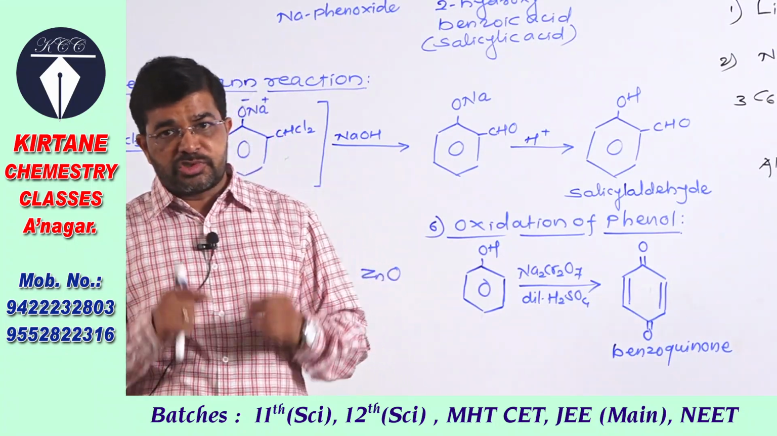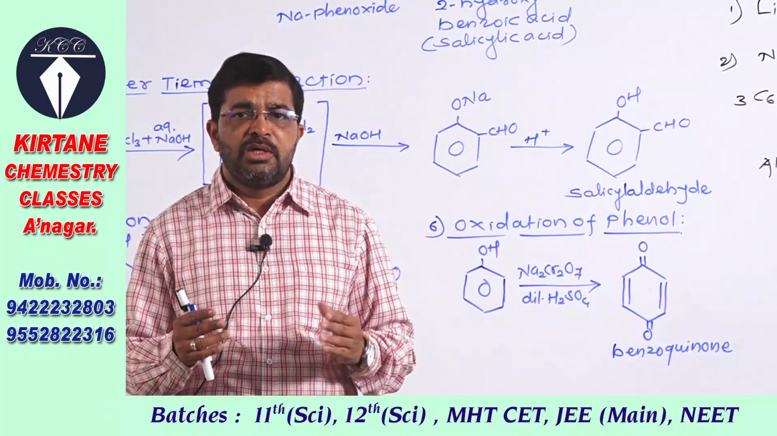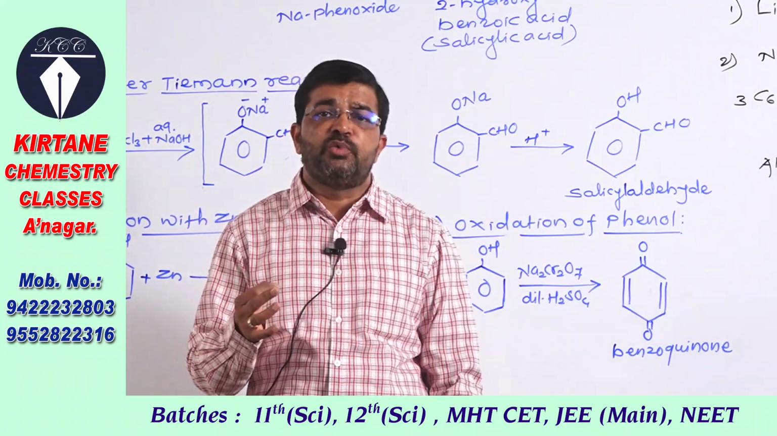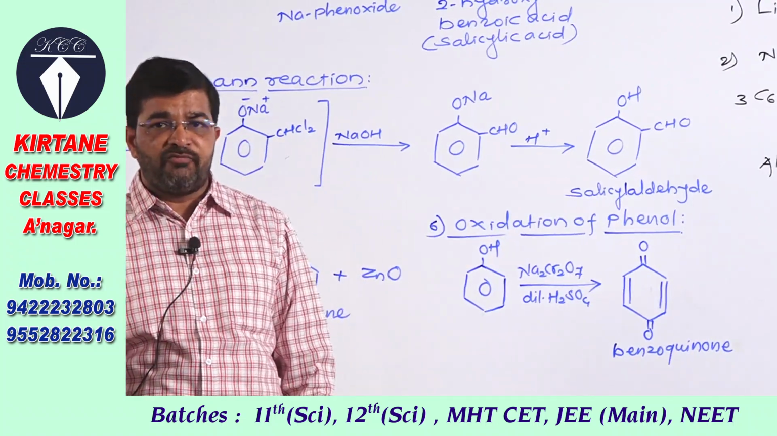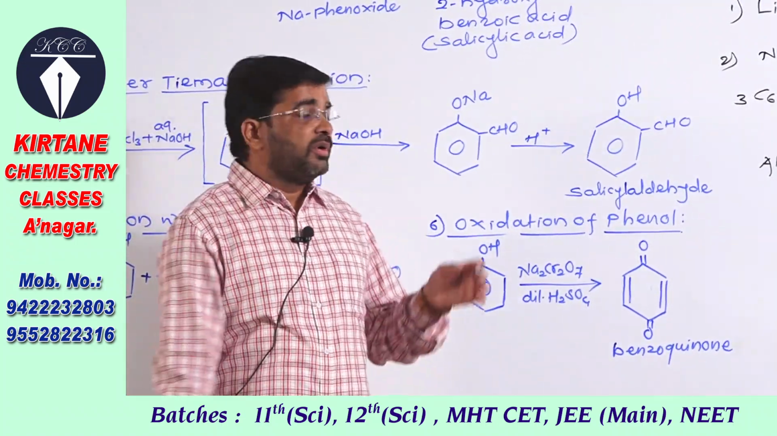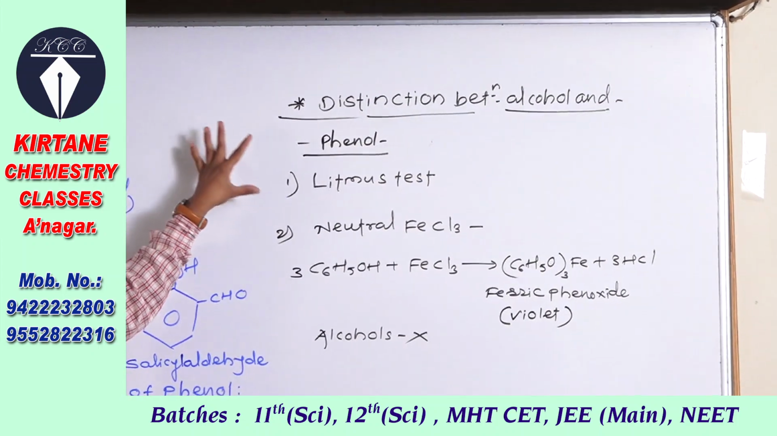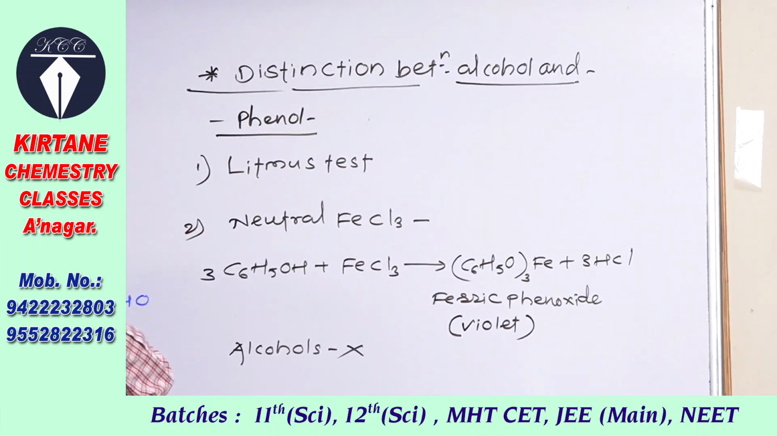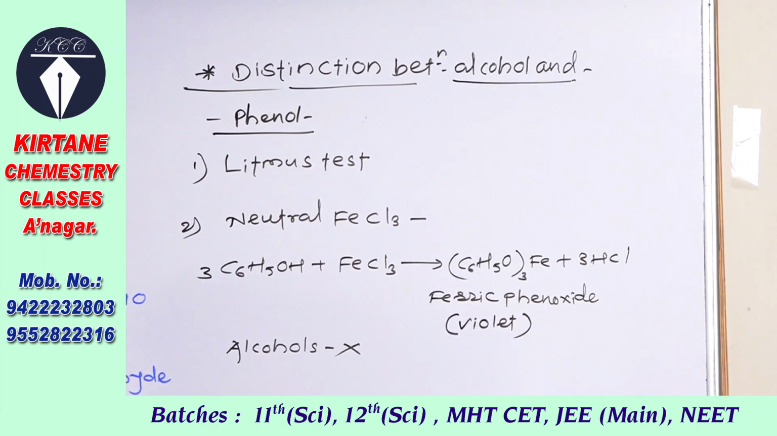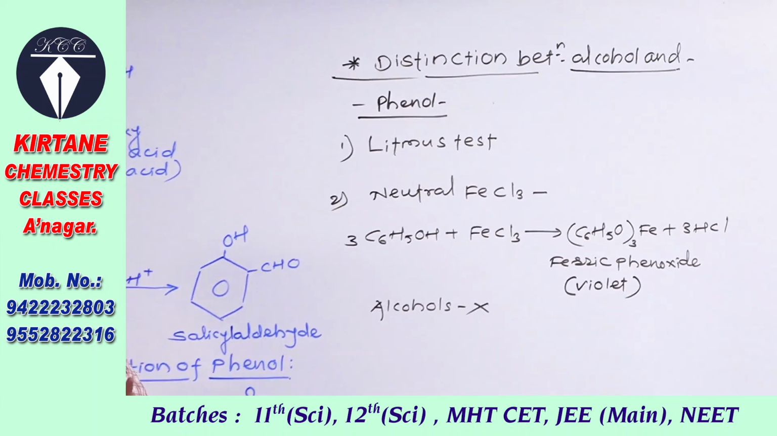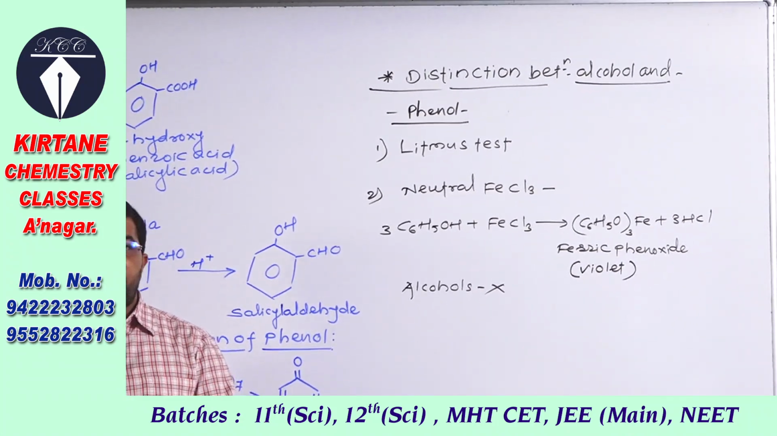So we have to study now the last point, that is the comparison between alcohol and phenol. A question can be asked in this way: write one color test to distinguish between alcohol and phenol. So here we have to study two color tests to distinguish between alcohol and phenol. The first test is very simple, that is the litmus test. In the physical properties of alcohol, we have studied alcohols are neutral, and in physical properties of phenol, we have studied phenol is a weak acid.